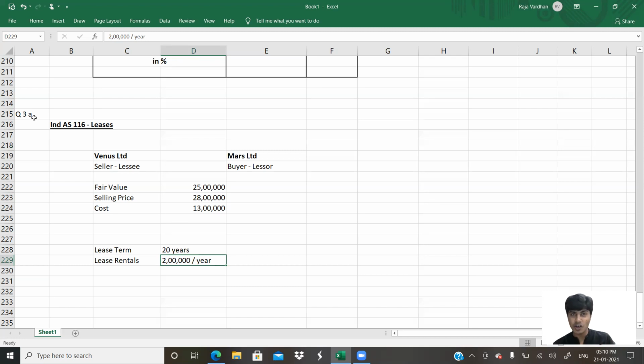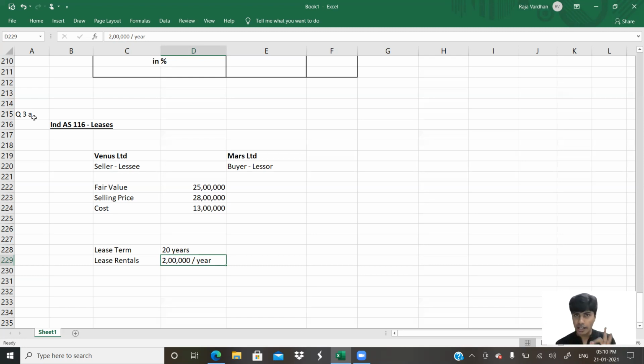I would have to pay 2 lakh at the end of every year. What is the present liability? I would find the discounted value of such liability. Out of that liability, whatever I get, 3 lakh rupees is completely towards the finance liability. That is the loan taken. Only the balance is towards the lease rental. That balance after deducting 3 lakh is my RTU, right to use the asset. The 3 lakh is pure finance liability.